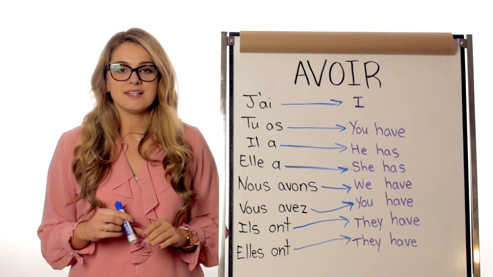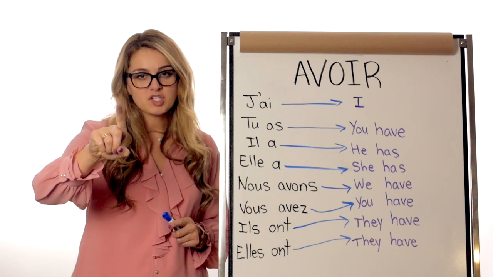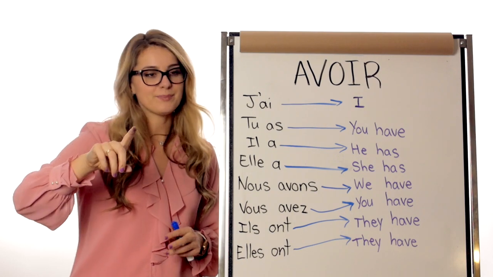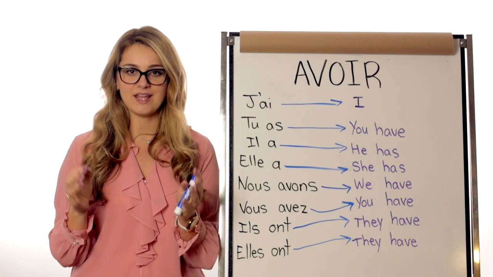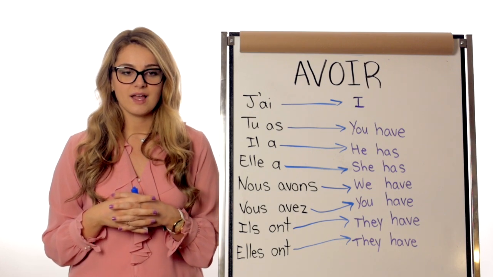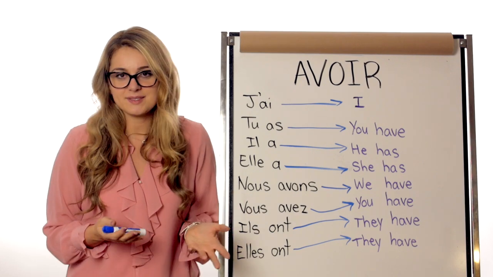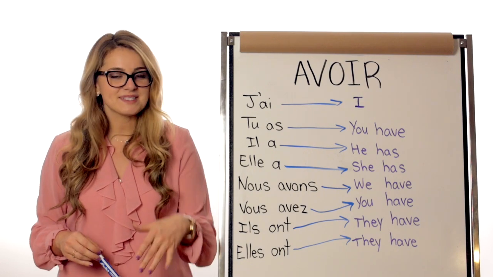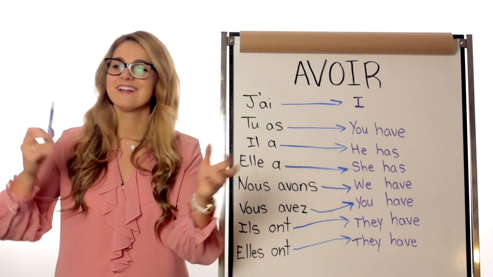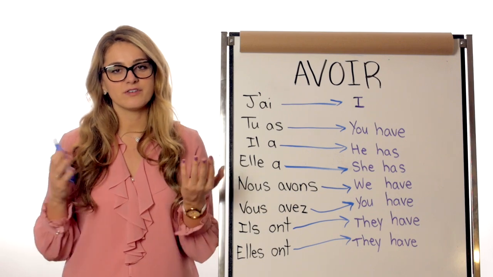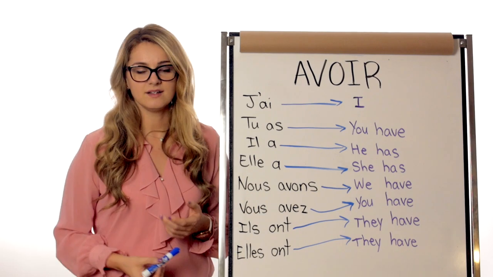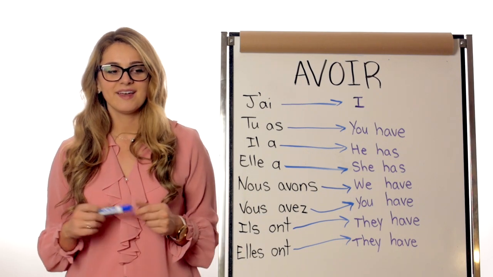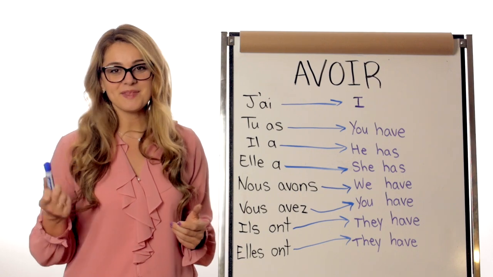As soon as there is at least one boy in the picture, one man in the picture, something masculine in the picture, it is masculine. Okay, so if it's a group of people, there's 10 women, one male, it just so happens that they are all referred to as ils instead of elles. Okay, so keep that in mind.